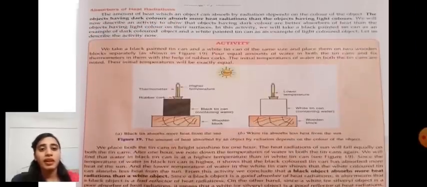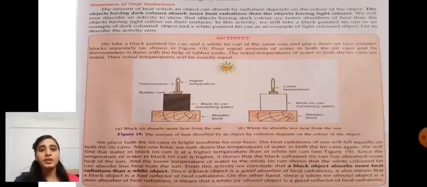So next is absorbers of heat radiation. Absorbers means objects having dark color.